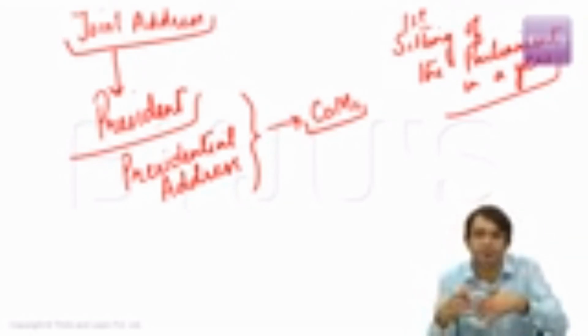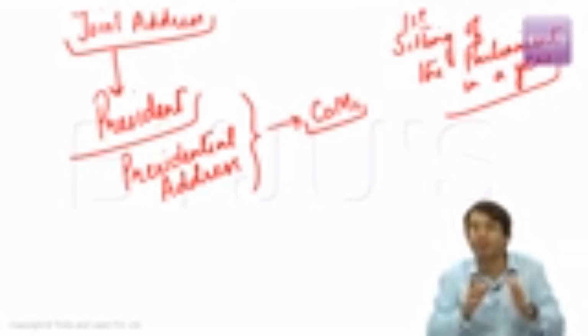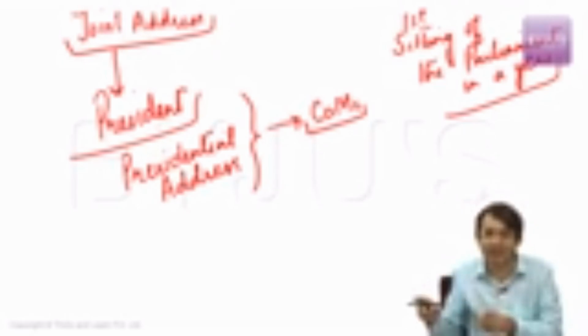year? What are going to be the economic challenges, political challenges? How are we going to tackle those challenges? That means the agenda of the government for that particular year is set out clearly in this presidential address by the President of India. And who provides the text of the speech of the President? It is the government, it is the Council of Ministers.